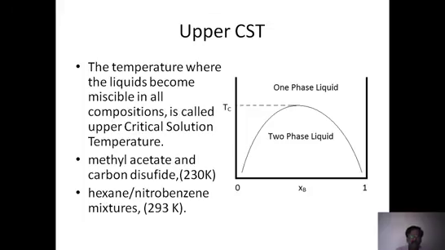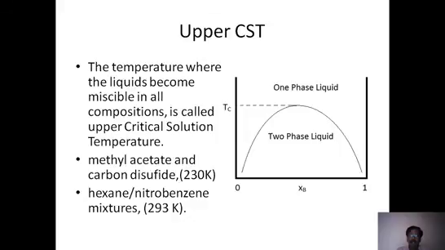Let's take up this. This is called upper CST, the critical solution temperature. Already we know the critical solution temperature. Here, it is the temperature where the liquids become miscible. If you keep raising the temperature, the miscibility increases, and after a particular temperature they are completely miscible, no more two phases.